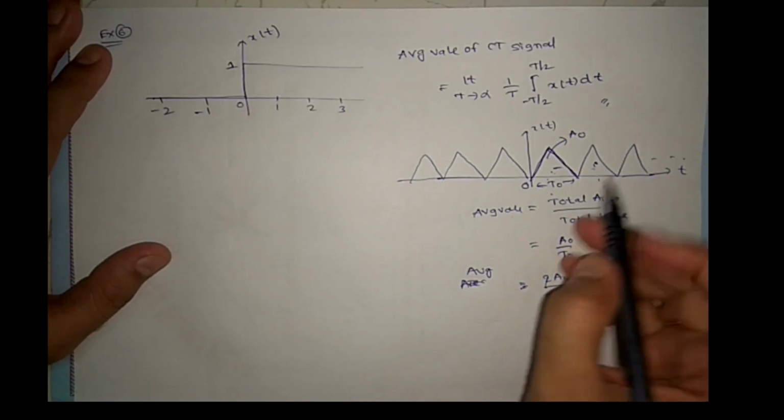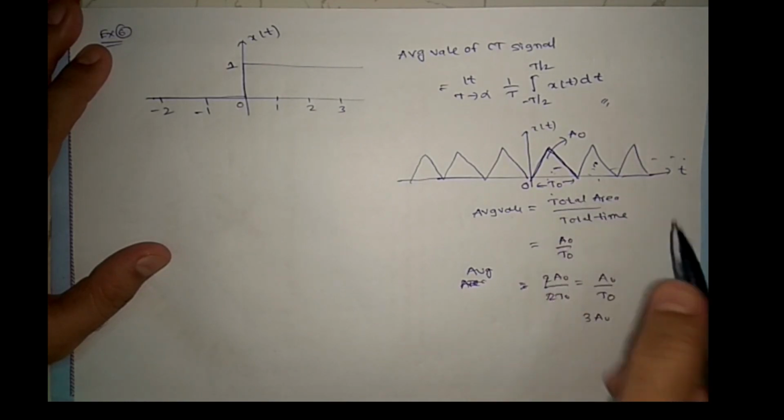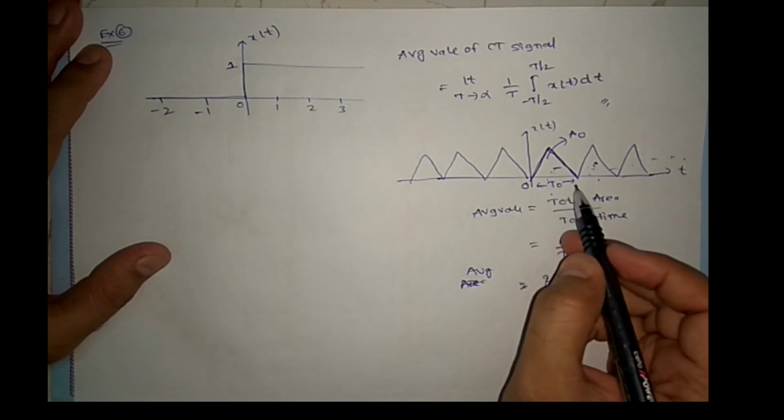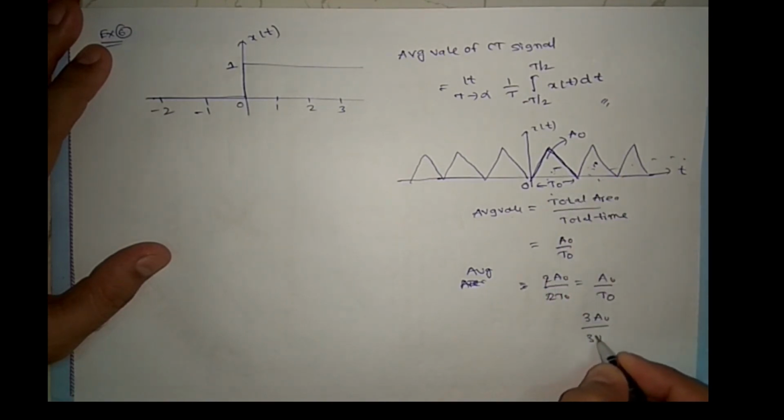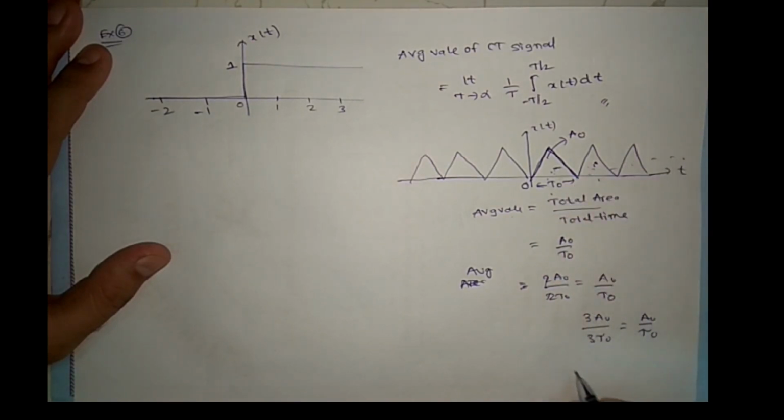If you take three triangles, the area is 3A₀ and the time is 3τ₀, so again you get A₀/τ₀ only. If you take 100 triangles, 100A₀ by 100τ₀, again A₀/τ₀.